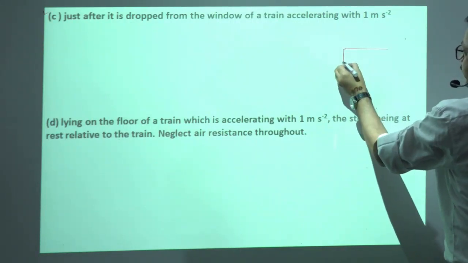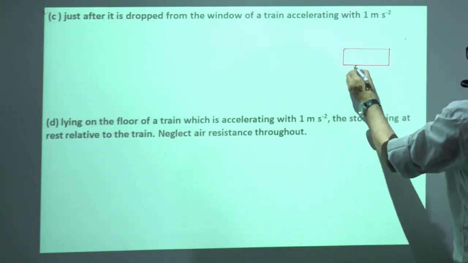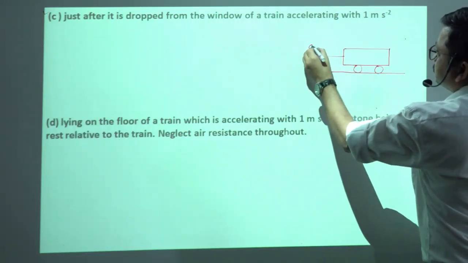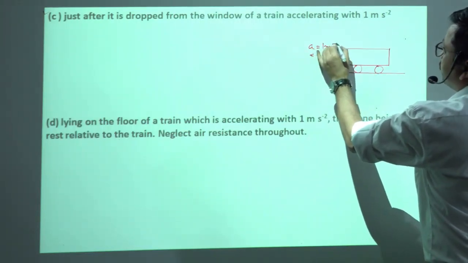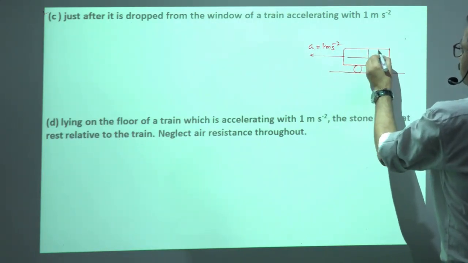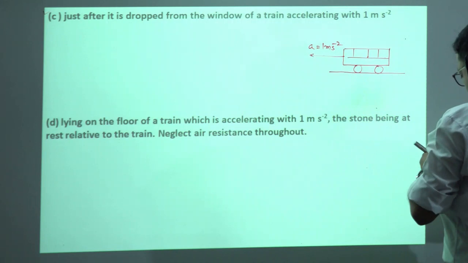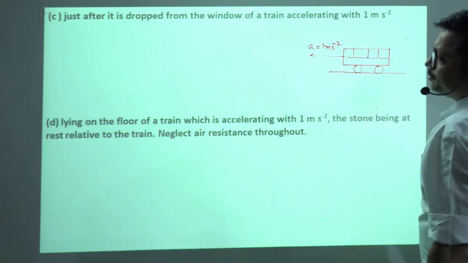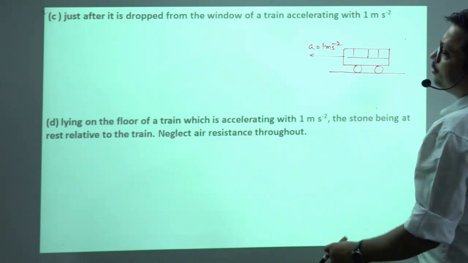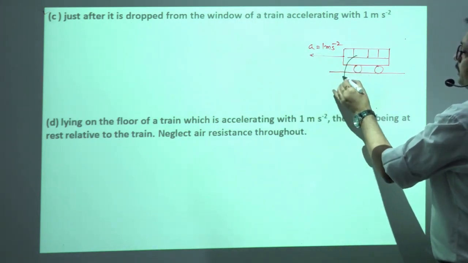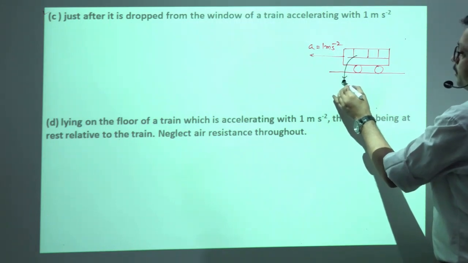Suppose this is our train, and the train is accelerating with an acceleration of 1 meter per second square, and the stone is thrown from the window of the train.